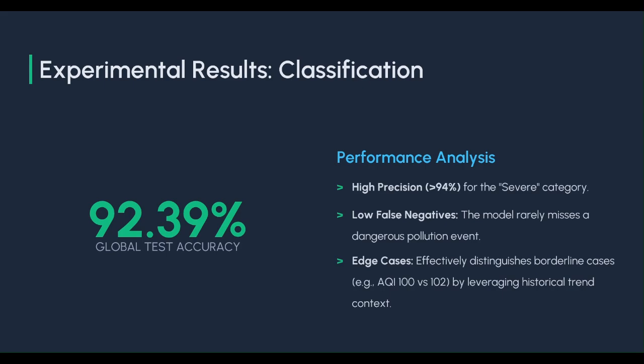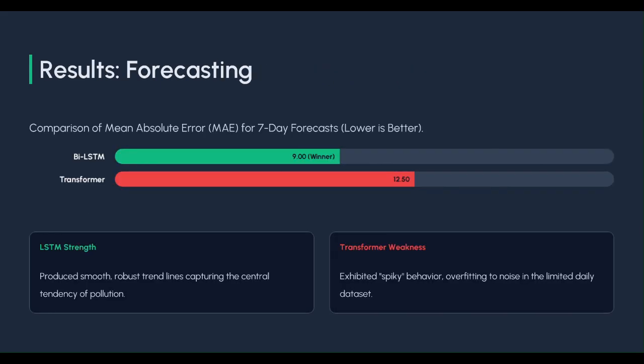It also handled borderline cases effectively, such as differentiating between AQI values of 100 and 102, all the ones which are on the borderline, by leveraging the temporal context from lag and rolling features. These results demonstrate that combining data quality, balance handling, and engineered temporal features leads to strong classification performance.